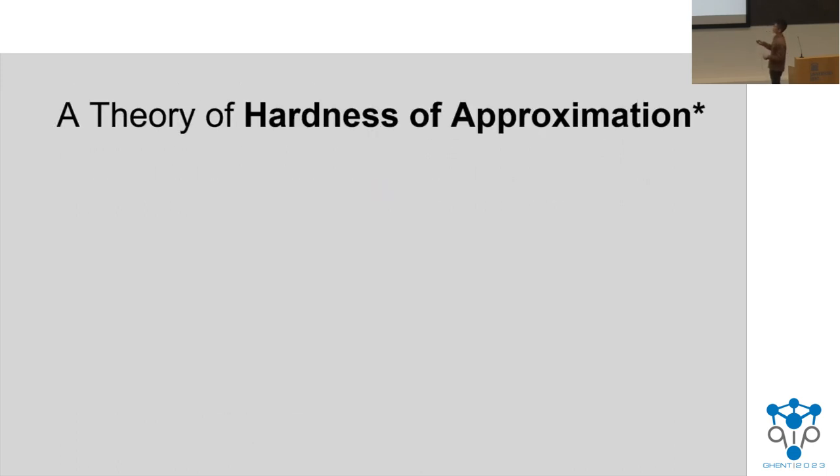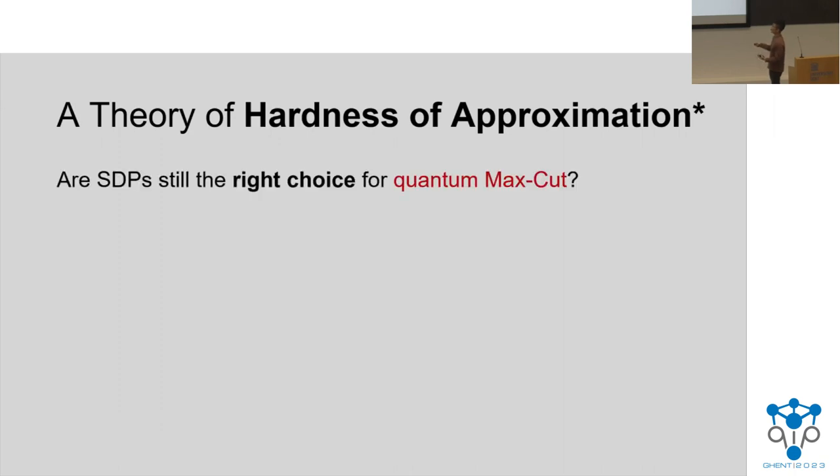So the first question that we really ask is whether SDPs are still the right choice for quantum max cut, just because we saw that SDPs somehow fail in this very powerful way, that this canonical SDP that has always sufficed classically just isn't the best anymore.